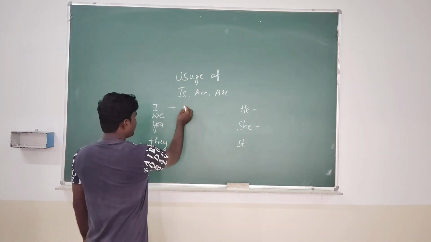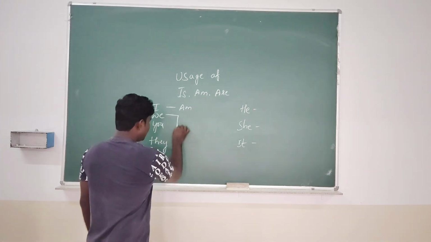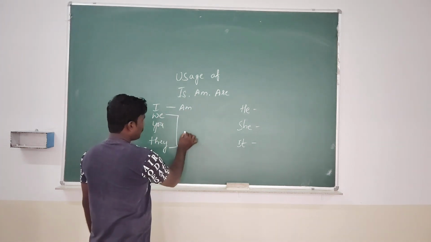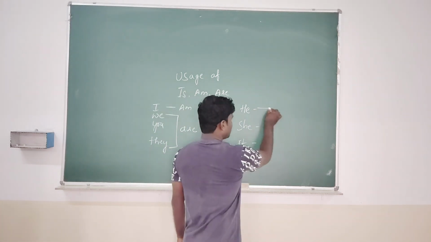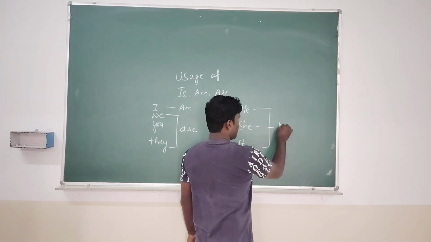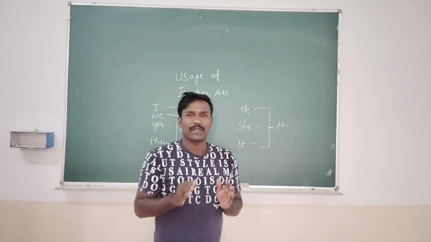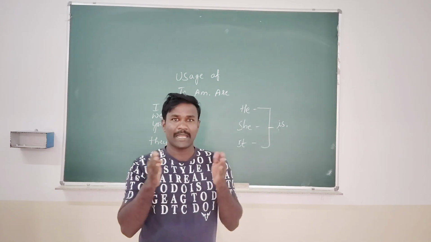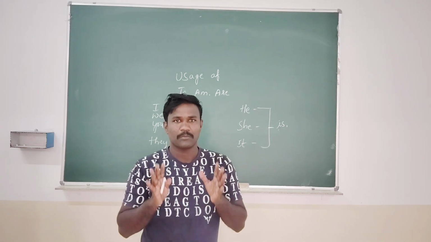So I have written the subjects here. For I we are using am, and for these three, we, you, they, we are using are, and for he, she, it, we are using is. So where are we using this? When the action is going on, ongoing actions in the present situation, we are using is, am, are.